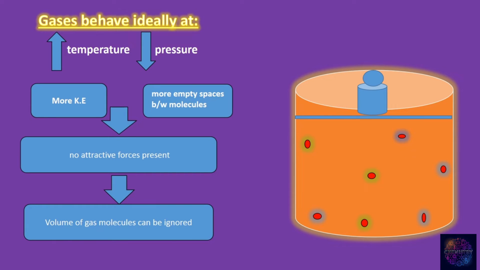Let's talk about the volume of the gas molecules. According to the kinetic molecular theory of gases, the actual volume of the gas molecules is negligible as compared to the total volume of the gas container. We know that the gas molecules are very small and the container of the gas is very big as compared to it, just like a particle of sand in front of a huge mountain. Therefore, we neglect the volume of the gas at high temperature and low pressure.